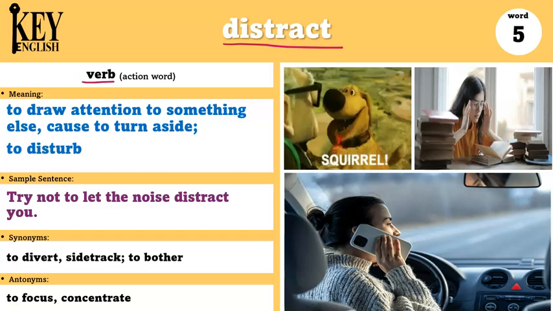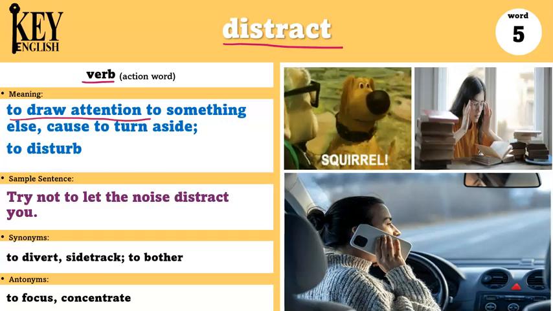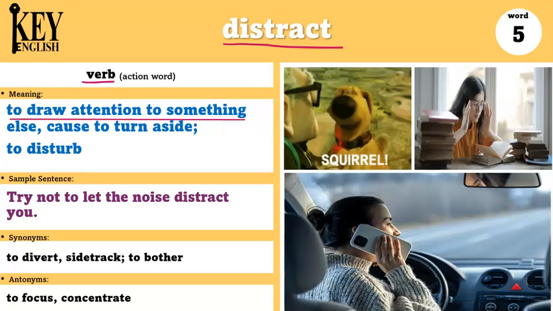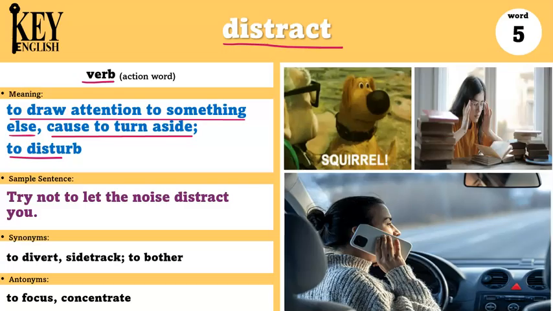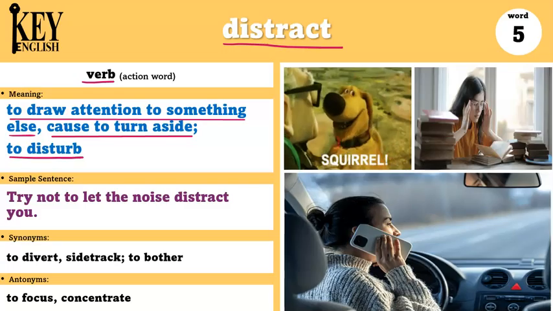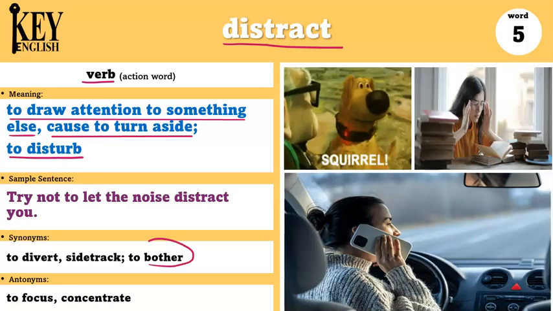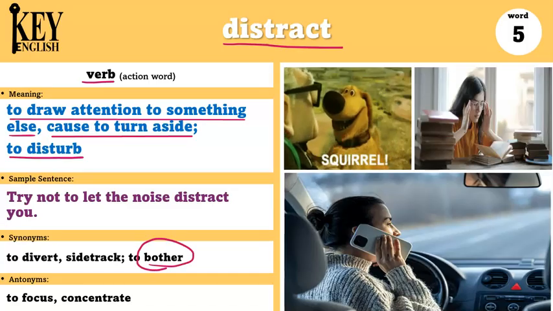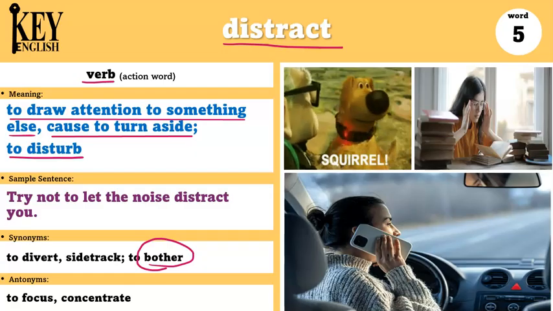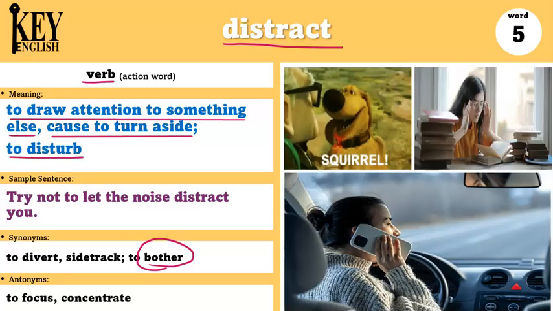Distract is a verb and it means to draw attention to something else. Cause to turn aside. To disturb. So when you distract someone, it is basically bothering them. They are doing something and you distract them from what they are doing. Basically, you make them stop paying attention. The example sentence says, try not to let the noise distract you.